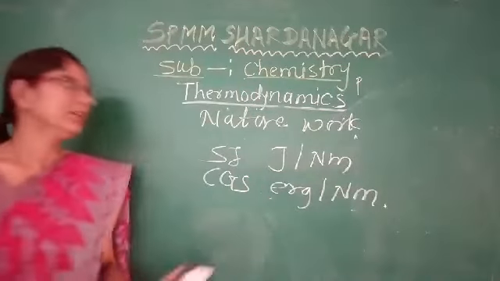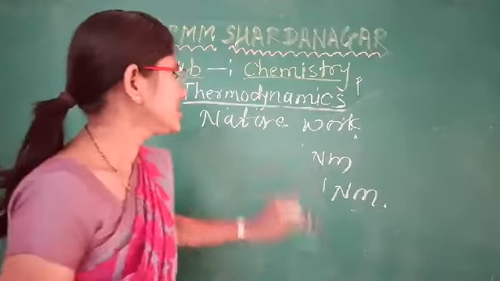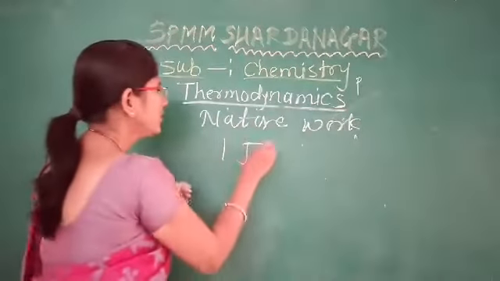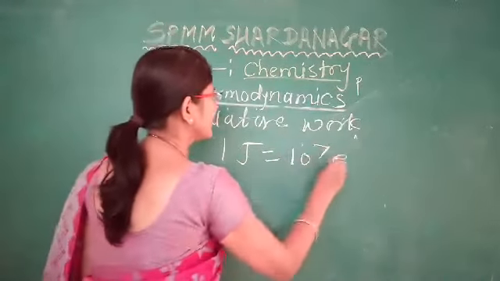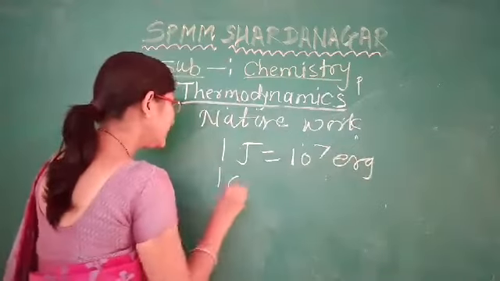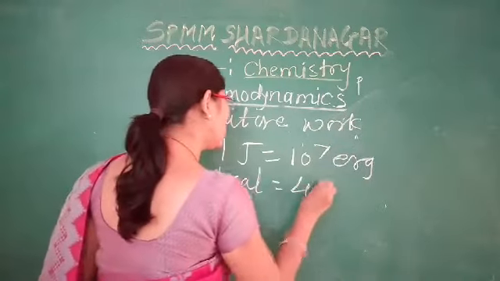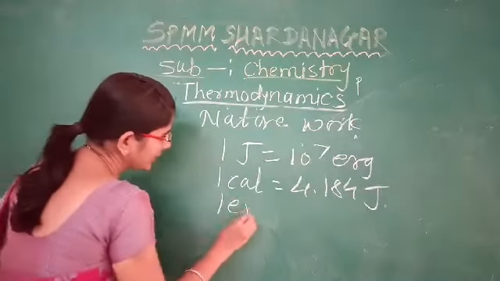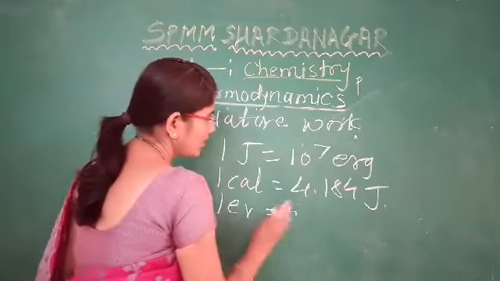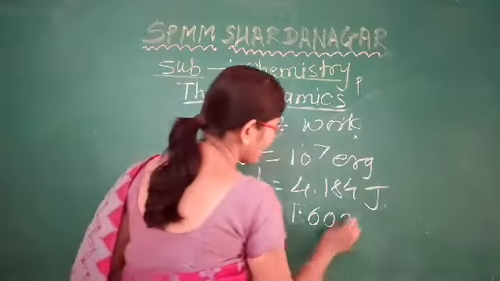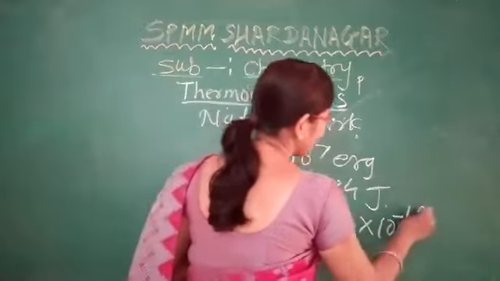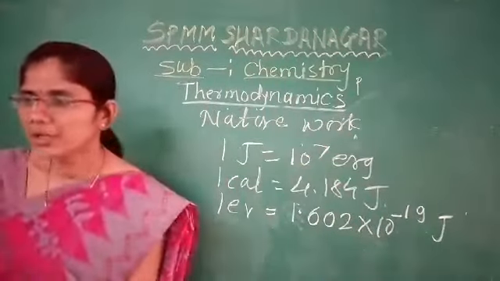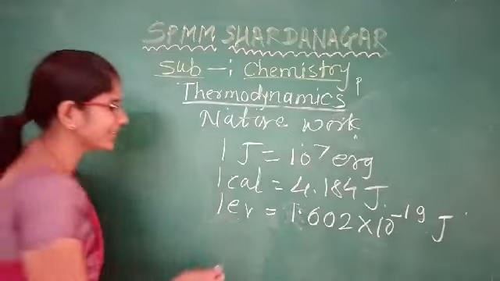And therefore we know some conversion factors: 1 joule is equal to 10 raised to 7 ergs, 1 calorie is equal to 4.184 joule, then 1 electron volt is equal to 1.602 into 10 raised to minus 19 joule.